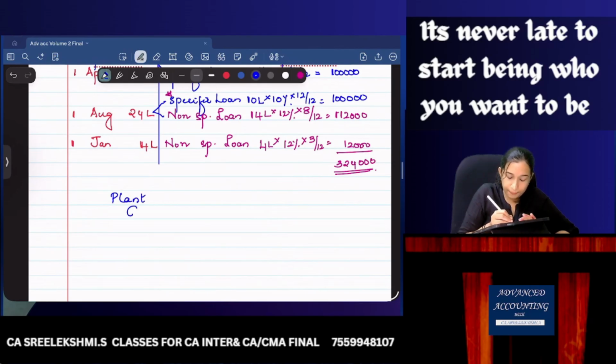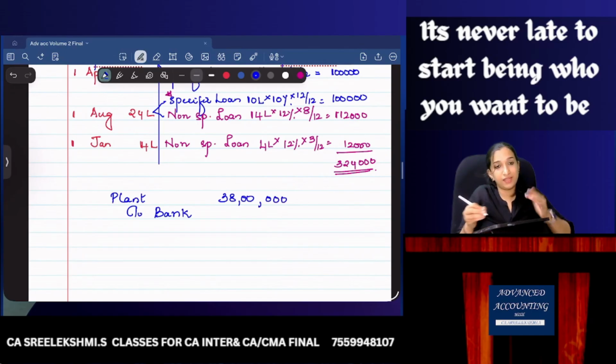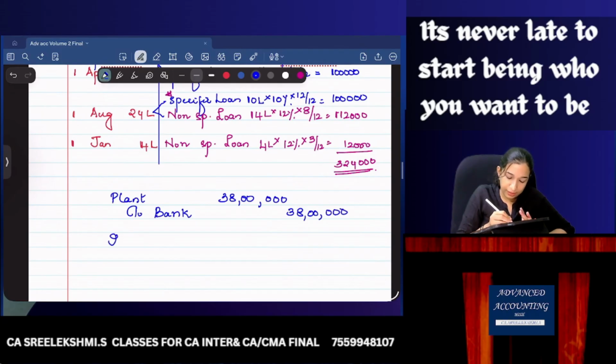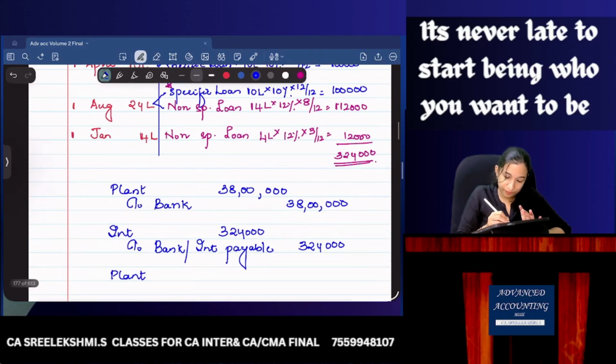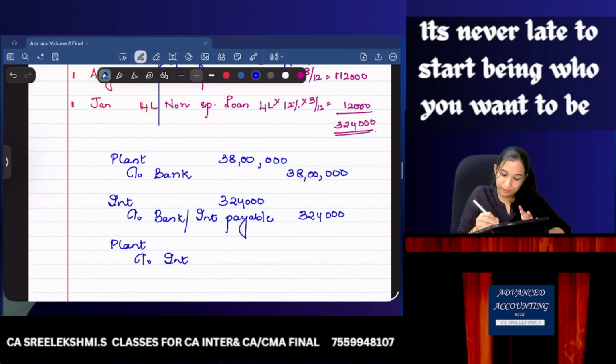Plant to bank. How much is the total cost of the plant? 38 lakhs. Being cost of the plant capitalized. Now, when you pay interest, interest to bank or interest payable, 3,24,000. I'm not writing narrations, but for the exam, you should write narration. Now, plant to interest, being the interest capitalized.